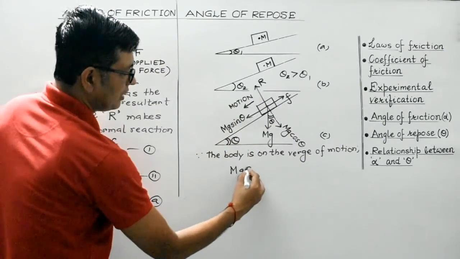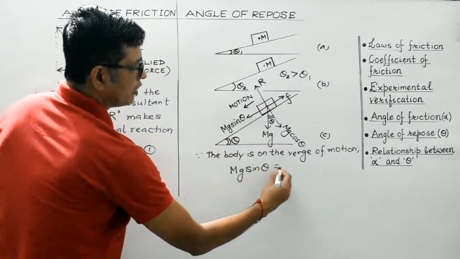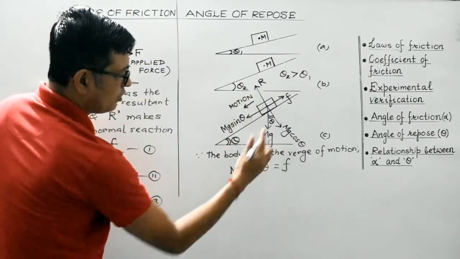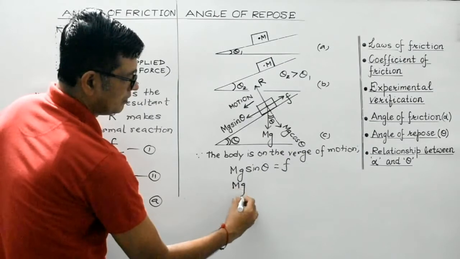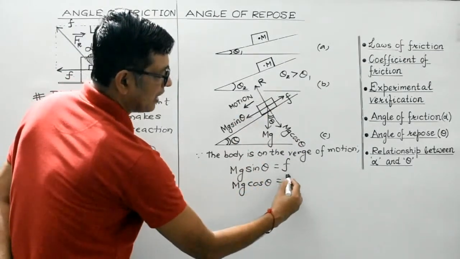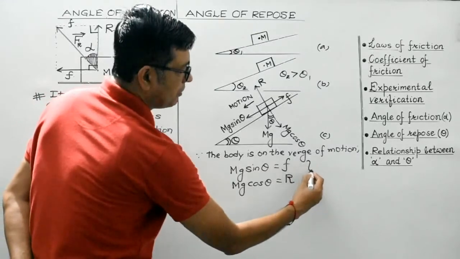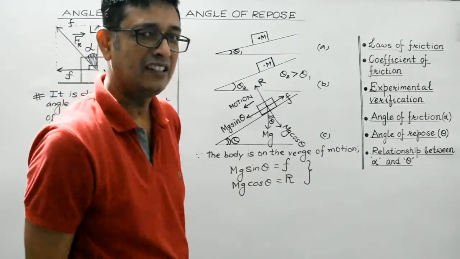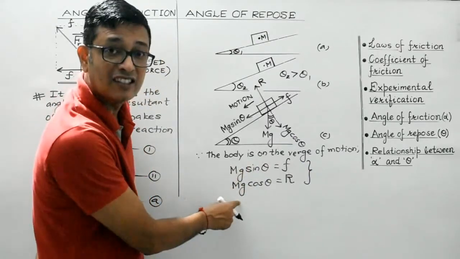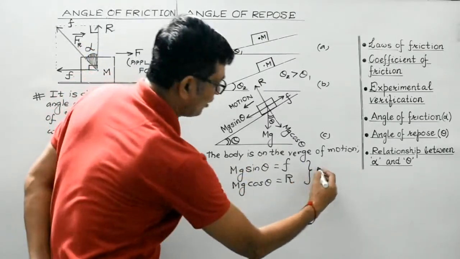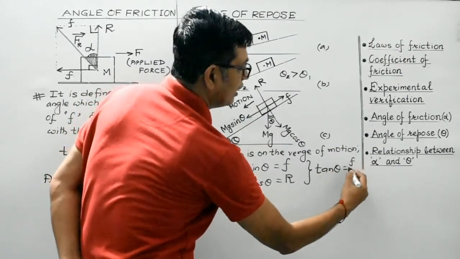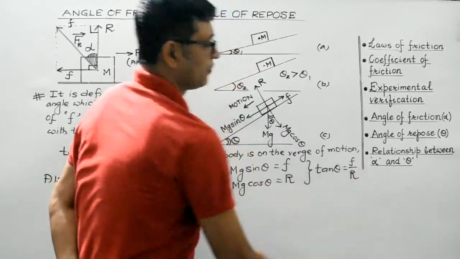Therefore, mg sin theta should be equal to F, and mg cos theta should be balanced by the normal reaction. So students, combining these two, if you divide these two, what we get? mg gets cancelled. Sin theta by cos theta, that will give us tan theta. It is equal to F by R.